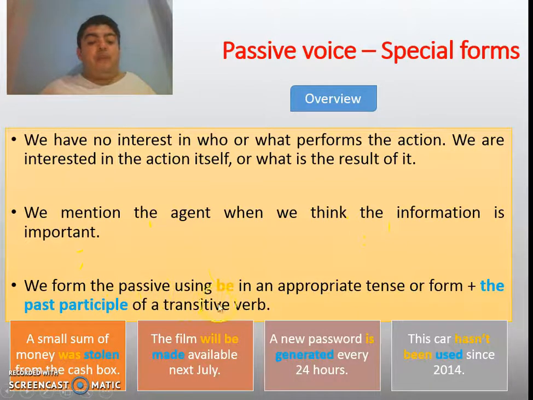And to form the passive voice, we use the verb to be. Also, we use the past participle of a transitive verb. For example, we have: a small sum of money was stolen from the cash box, or the film will be made available next July. A new password is generated every 24 hours, or this card hasn't been used since 2014.